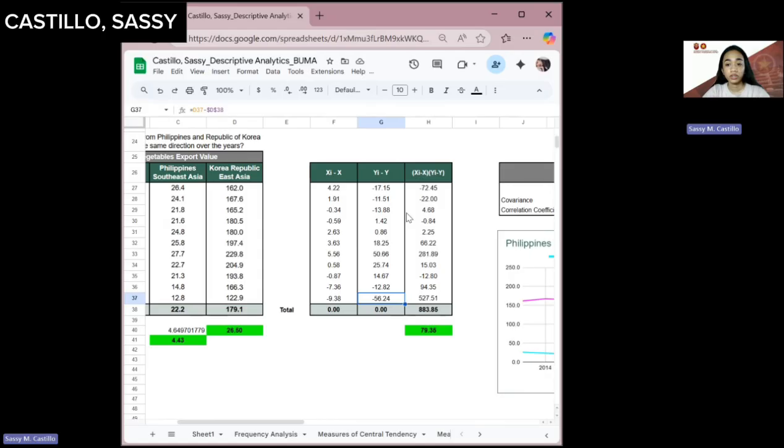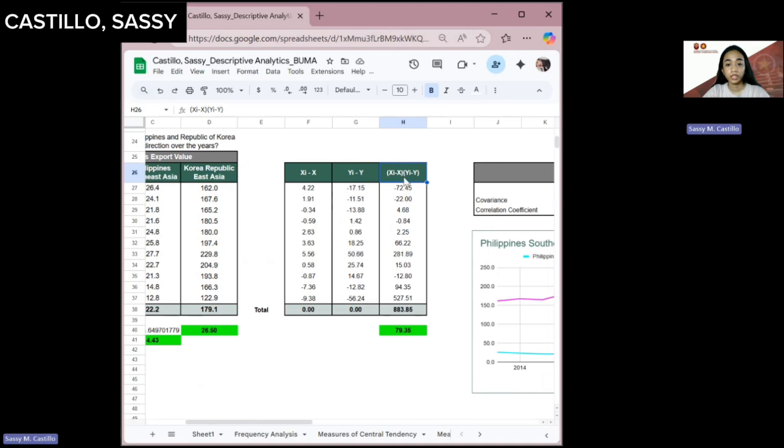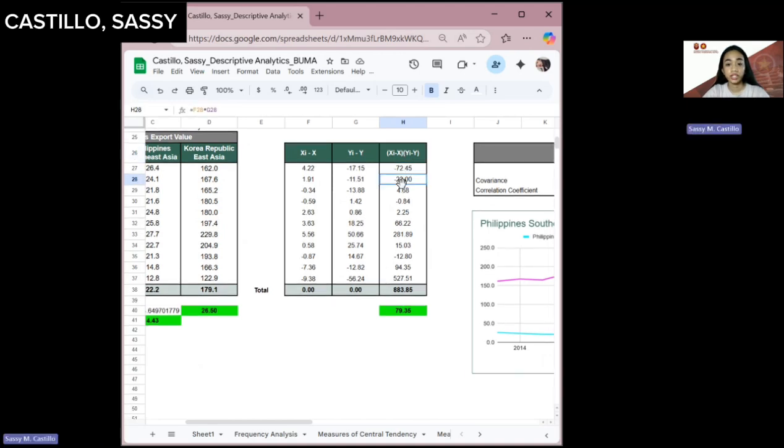And then here we have the deviation for each year to get the multiplication of both countries. So summing these products gives us the covariance, which measures how the two variables move together in our manual calculation.